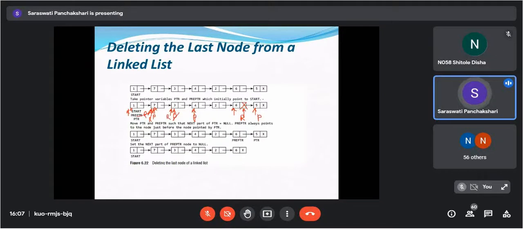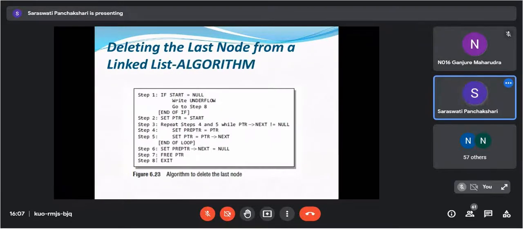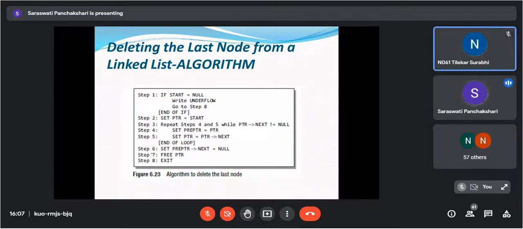So whatever space has been occupied by this node, you are just releasing that space. So here is your pre PTR and you are releasing this one. So start, then 1, 7, 3, 4, 2, 6, and you have marked it as null. So in this way, this algorithm will work out. Understood, everyone? Yes, ma'am. Okay.